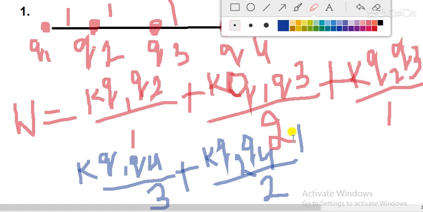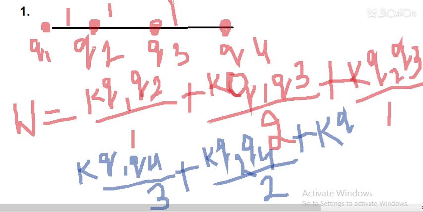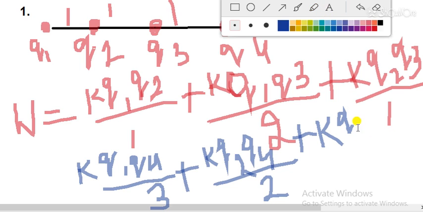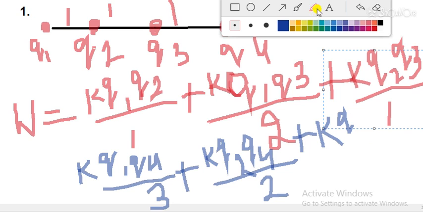Then we have again addition, K into Q3 into Q4.